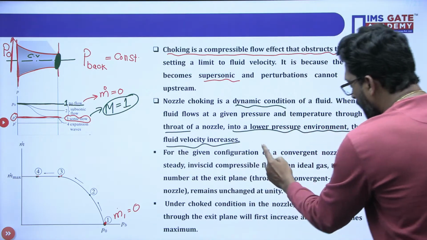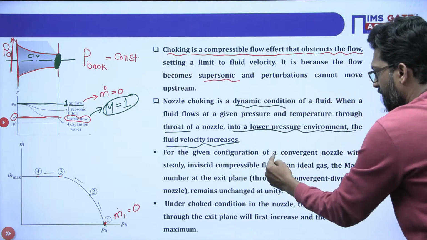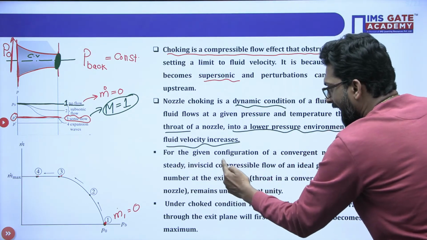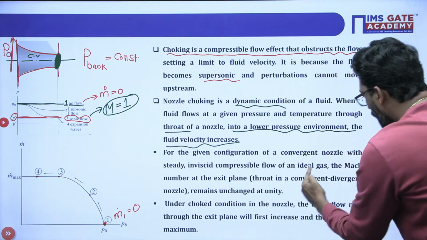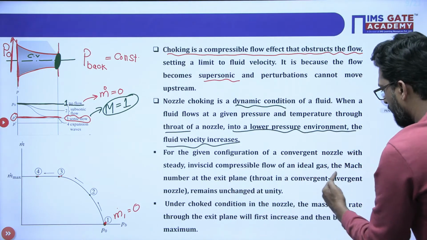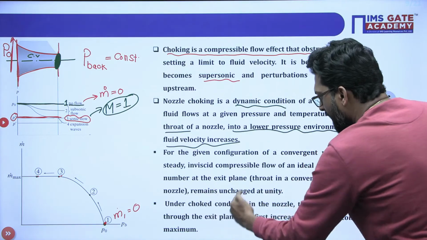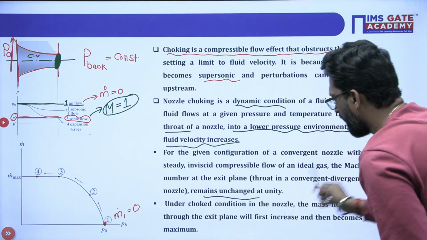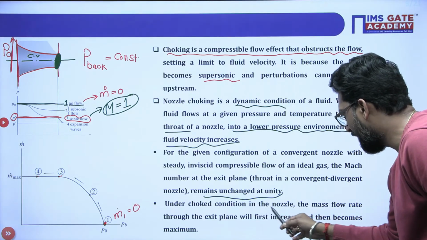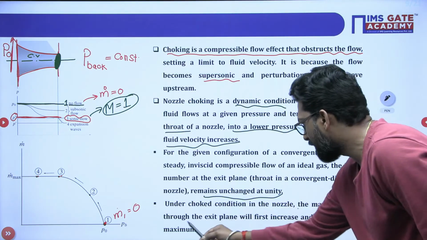For a given configuration, the convergent nozzle with steady inviscid compressible flow of an ideal gas, the Mach number at the exit plane, at the throat in a converging diverging nozzle, remains unchanged and unity. This option is correct.